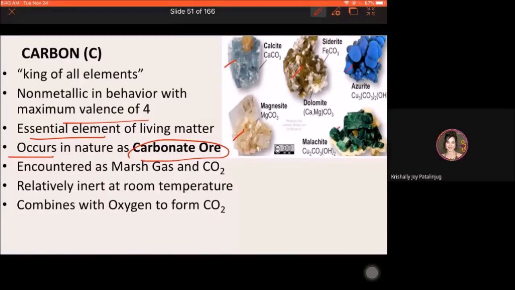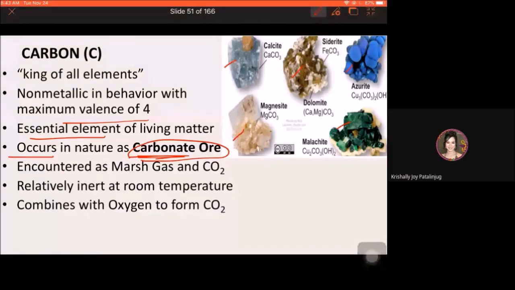Example, calcium carbonate, magnesium carbonate. So, lahat ng yan, it contains carbon in a form of carbonates. Okay? So, yan yung occurrence, natural occurrence ng carbon in nature.